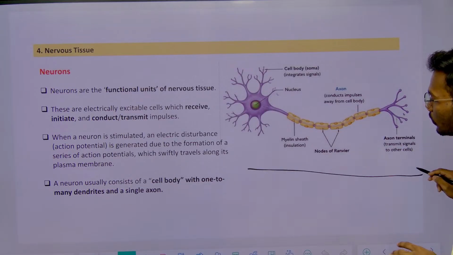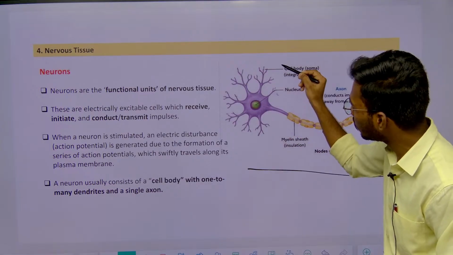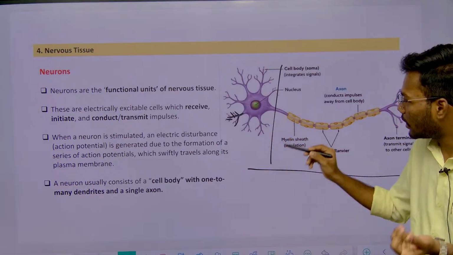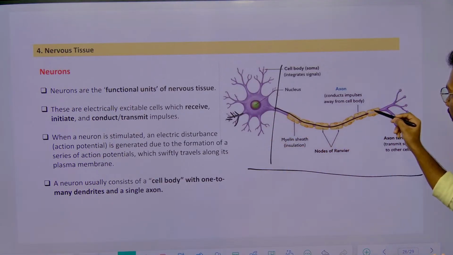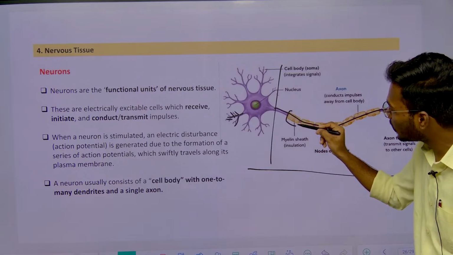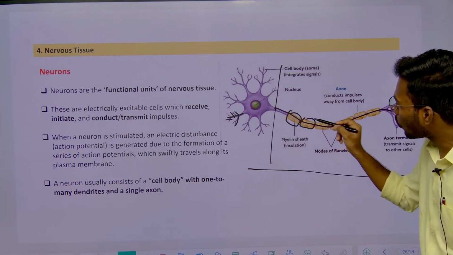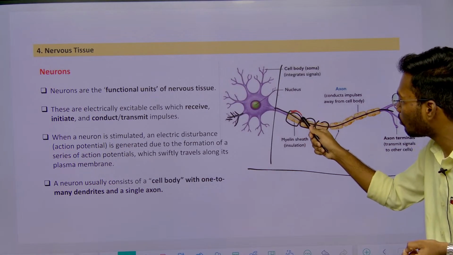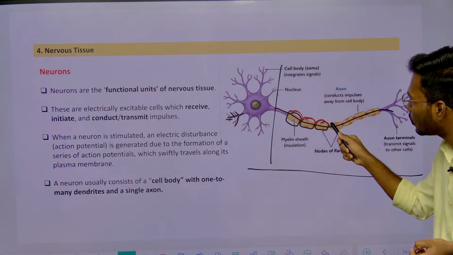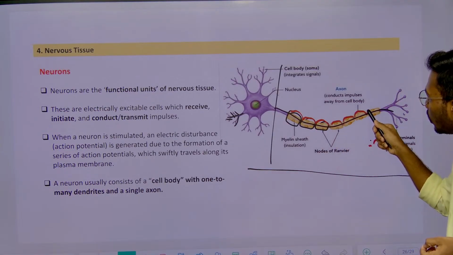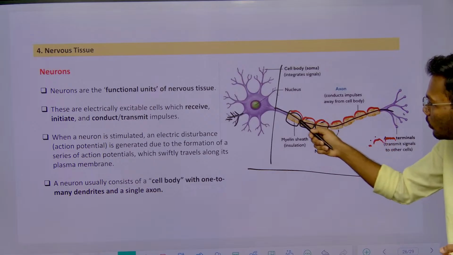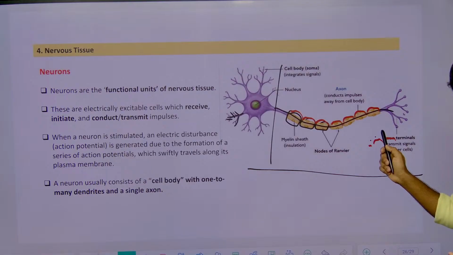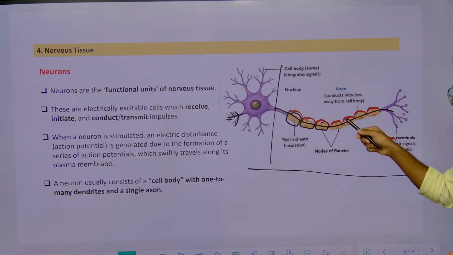So this was the structure of nervous tissue. If you see, this was the soma, and these are all dendrites, these are all branches, and there is one unbranched thing which is called the axon. On this axon there are cells called what? Schwann cells. These Schwann cells secrete a layer which is called what? Myelin sheath. Because of the presence of myelin sheath, this neuron is called a myelinated neuron. If Schwann cells are absent, there is no myelin sheath, then these neurons are called non-myelinated neurons.